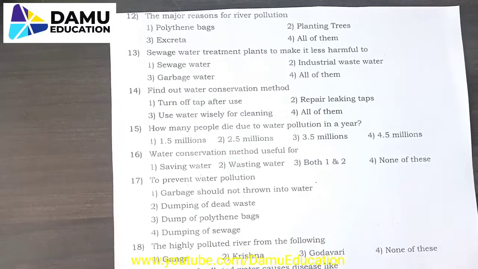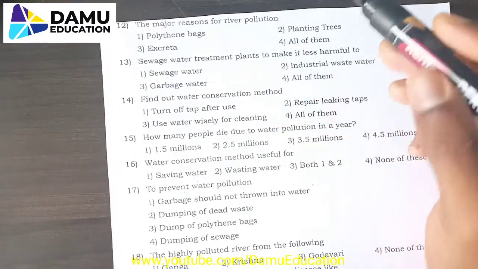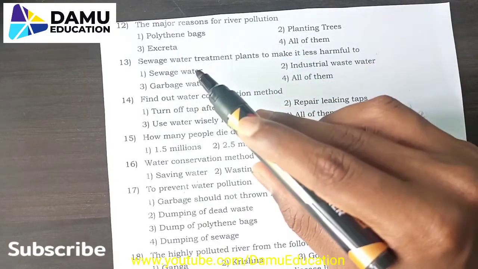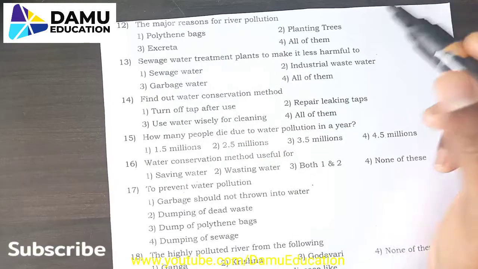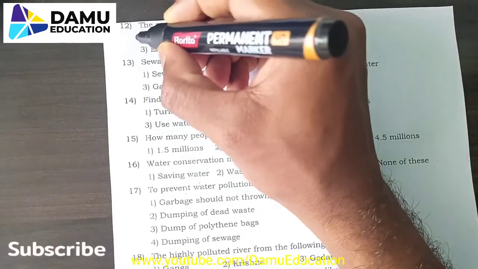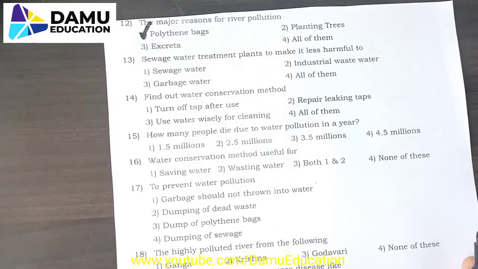12th one, sorry. The major reasons for river pollution. Polythene bags, planting trees, excreta, all of them. Planting trees will not cause river pollution. Majorly it will be polythene covers, so the 12th one is the first option.